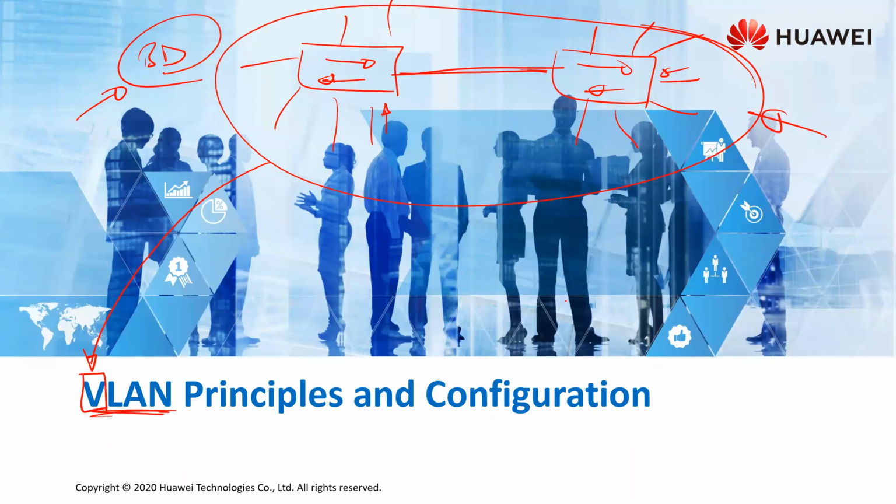Now, how we group those hosts depends on the network environment. We might group depending on departments, offices, floors of a building, or buildings. There are different ways you can group depending on the requirements of the enterprise. But the thing is, we are grouping the same local area network into several virtual local area networks in order to counter the issue of a huge broadcast domain.